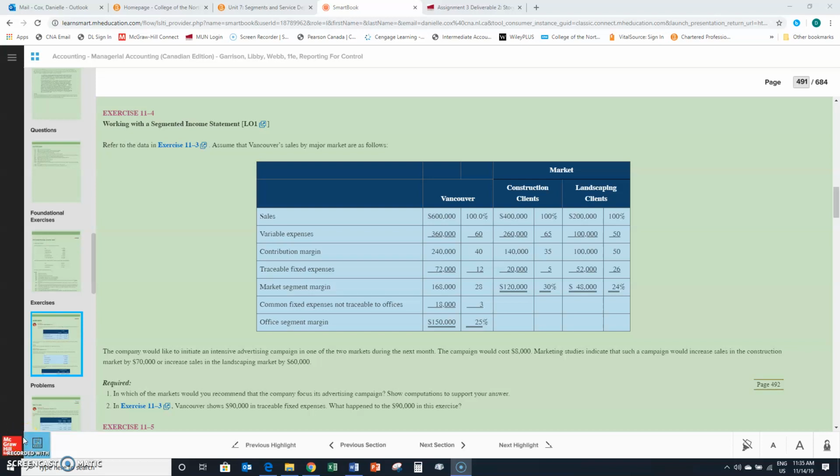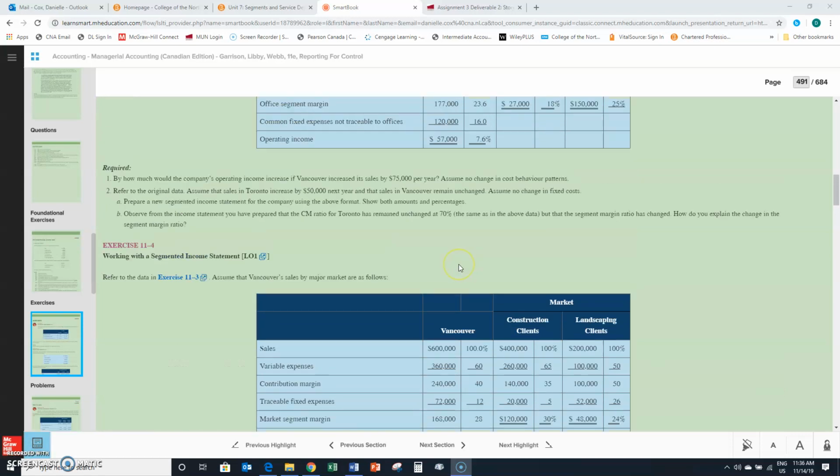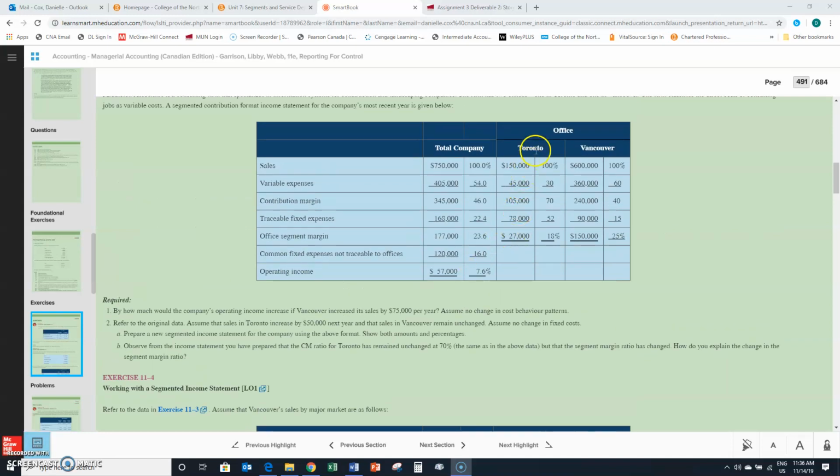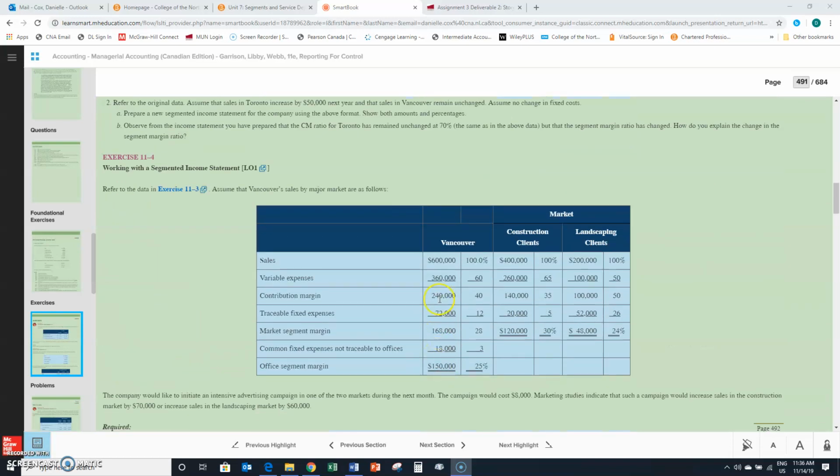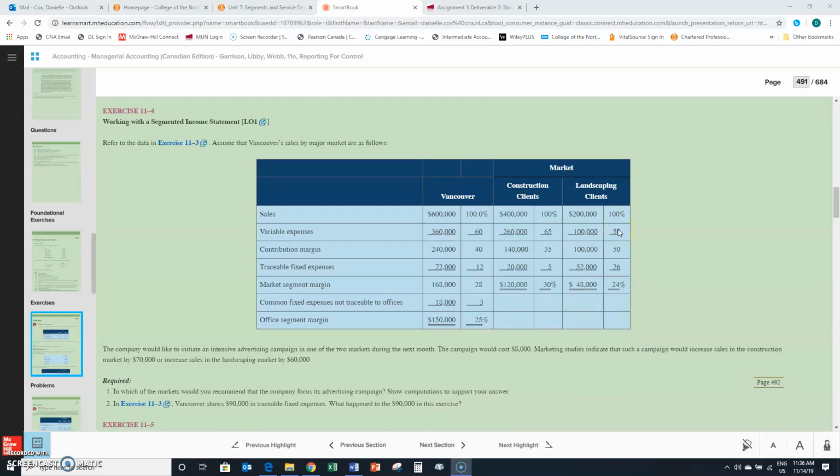Now we're going to take a look at exercise 11-4. So refer to the data in 11-3. Assume that Vancouver's sales by major market are as follows. So in 11-3 here, we were broken down by Toronto and Vancouver. Now they're taking Vancouver's information here, and they're breaking it down again by construction and landscaping.